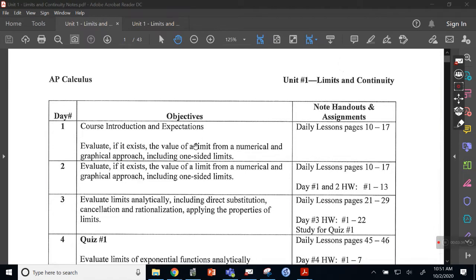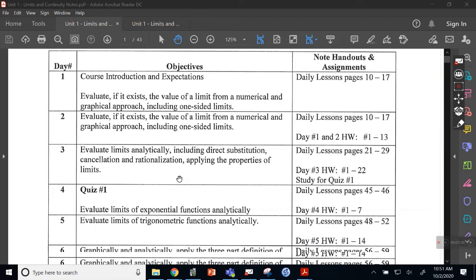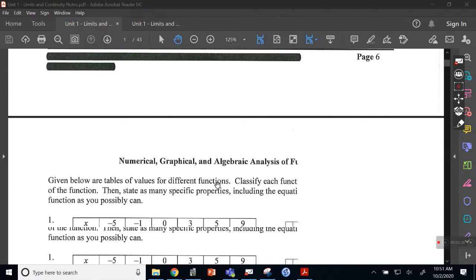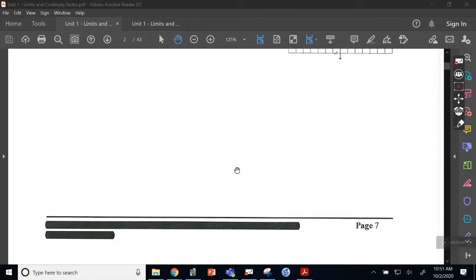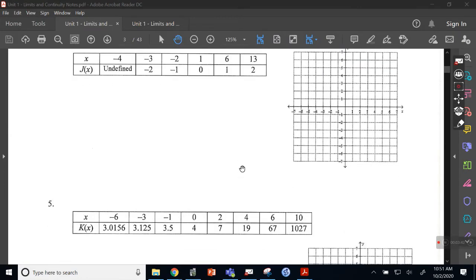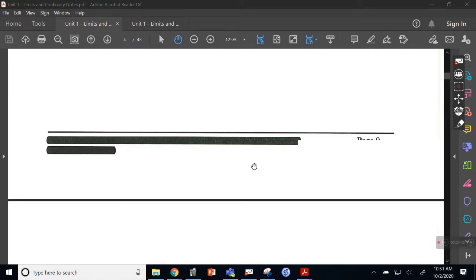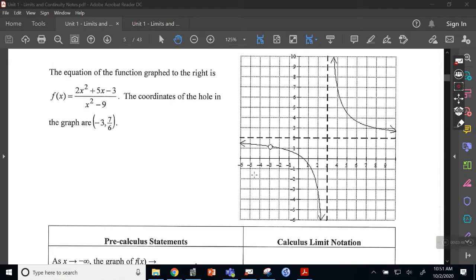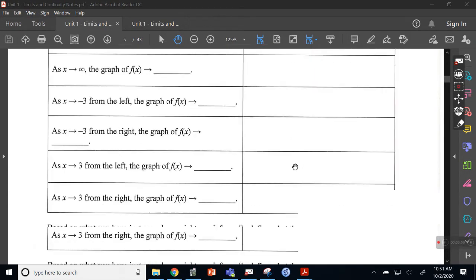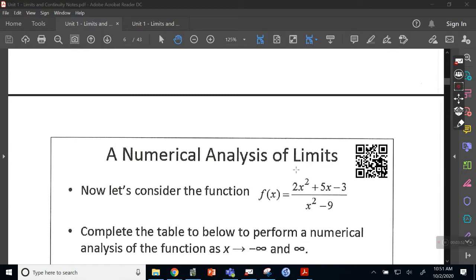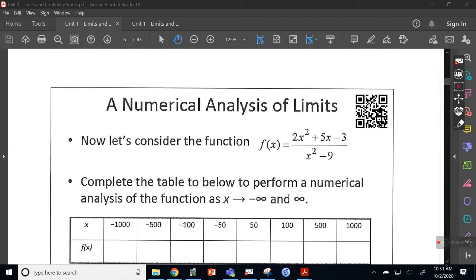You have objectives for each day and what pages they're on. So if I go to day 1, here's all the notes that they will be filling in. They will also be provided an electronic copy of this file with all of the notes filled in. So their job is to basically go home, fill in the notes, try to learn as much as they can by doing that, and then they're going to come to certain pages.